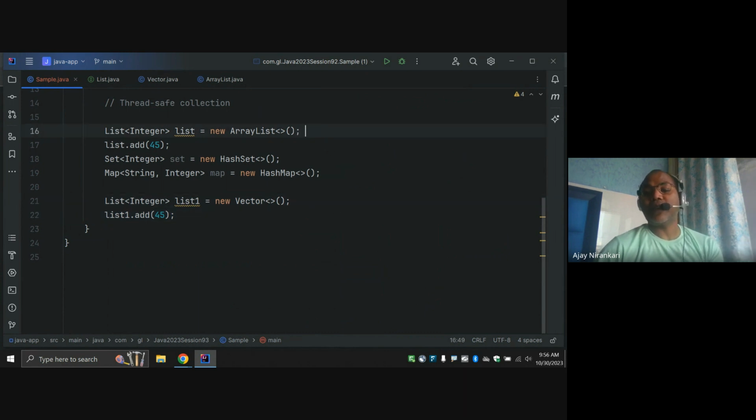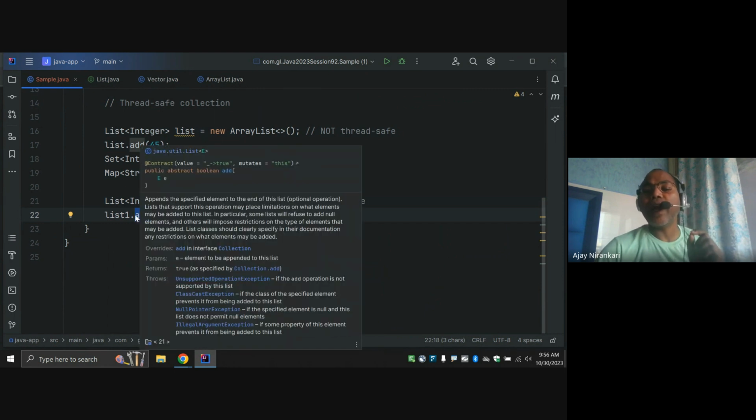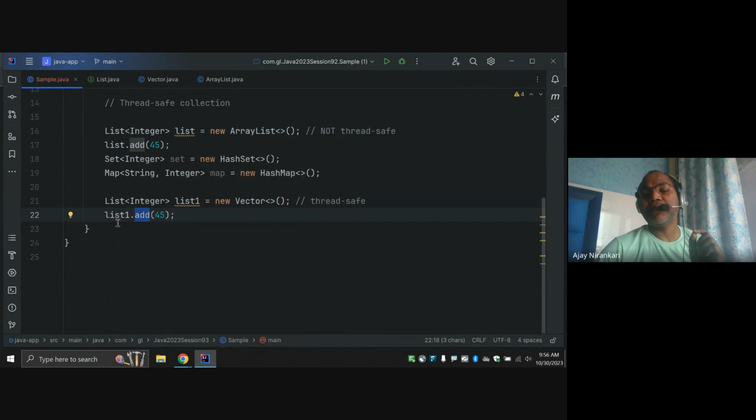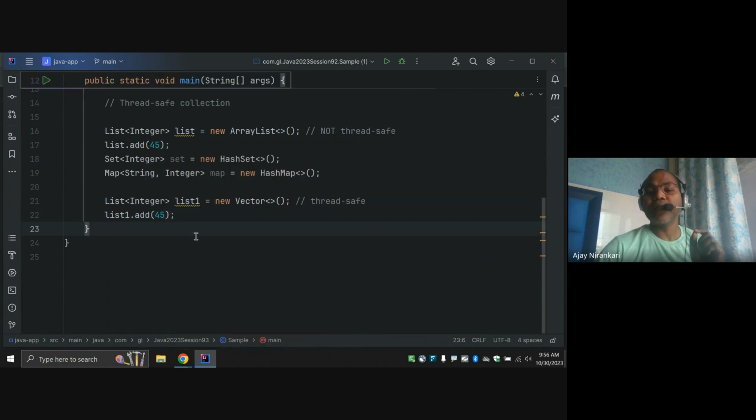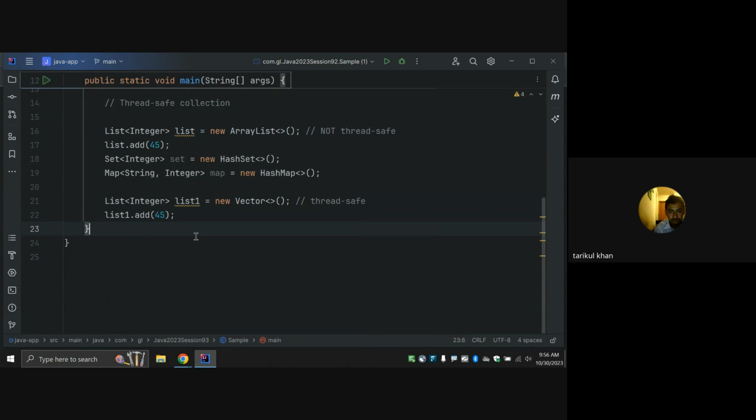This is the not thread safe collection. Okay? You can say this is thread safe. Why thread safe? This add method is a synchronized method. This means they are ensuring that any one thread at a time can call it, right? It's clear.